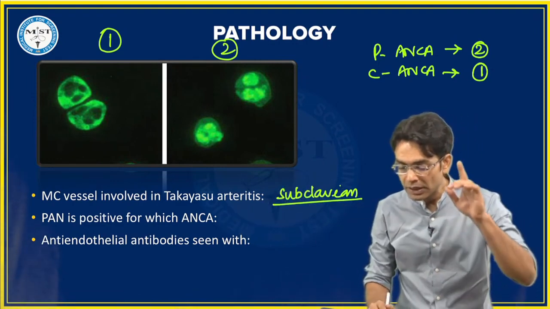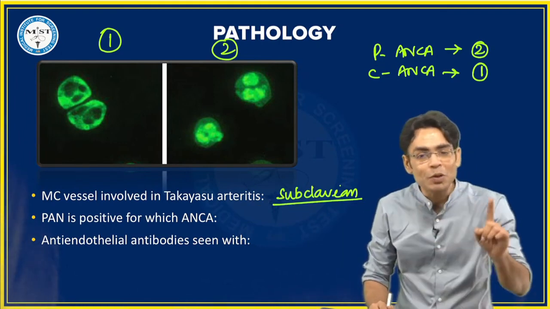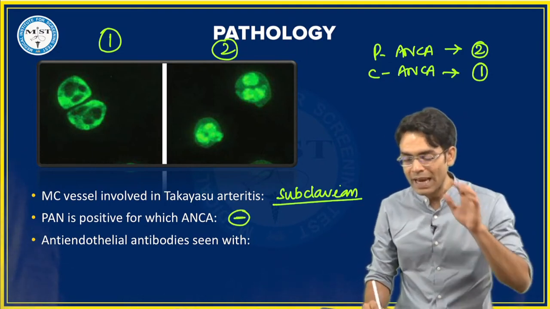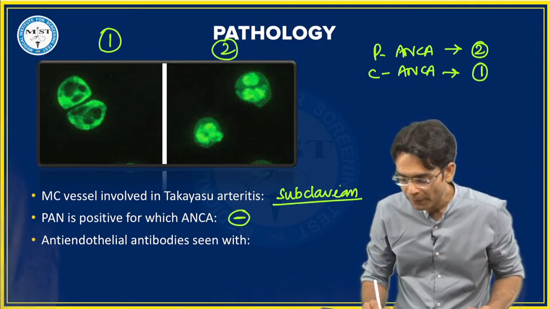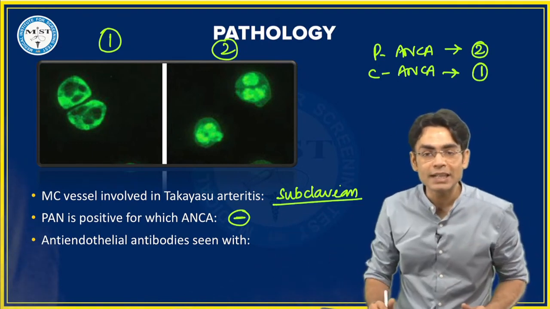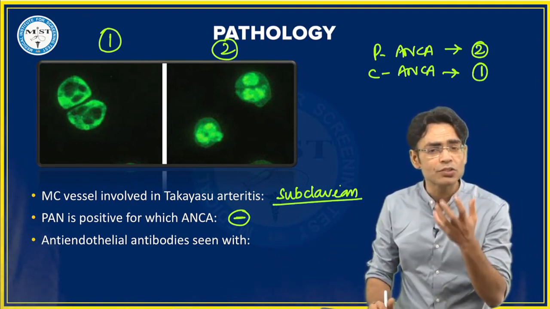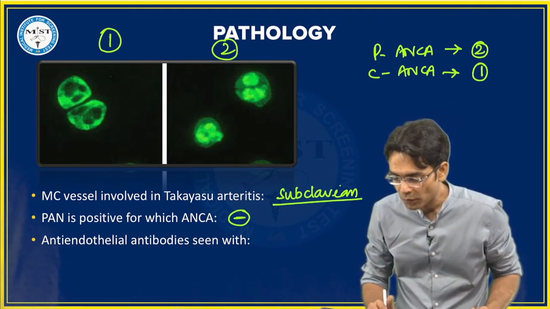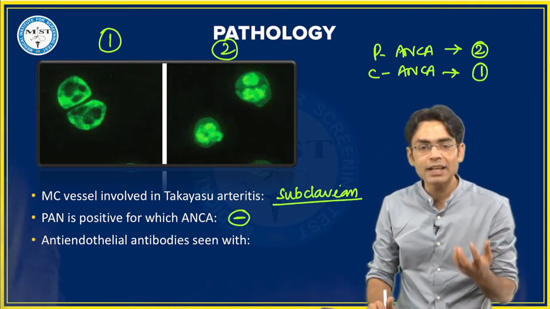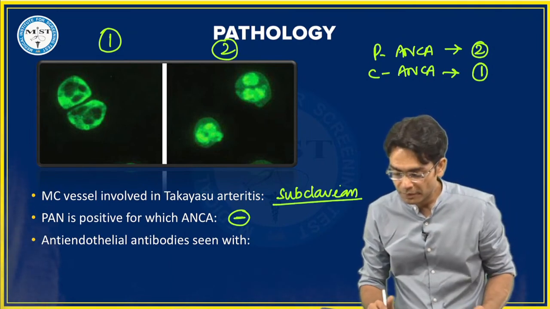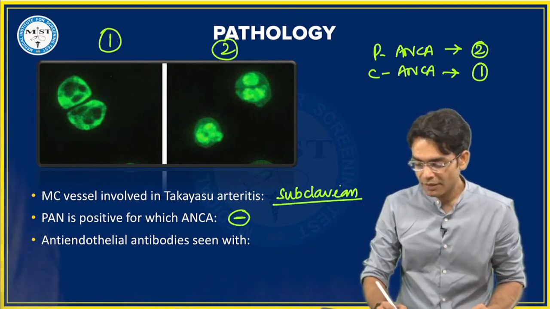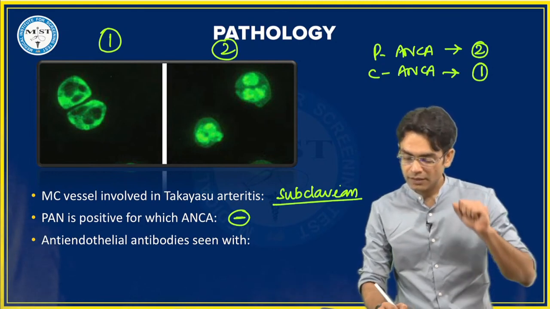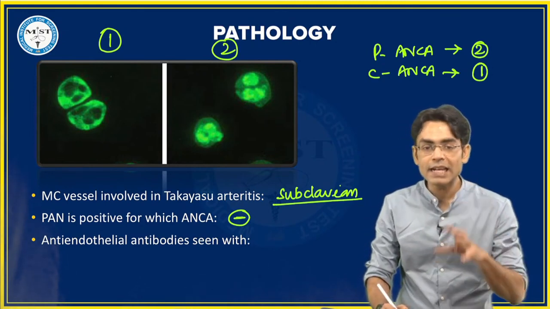PAN: beta, PAN is not positive for any ANCA. It is not positive for any ANCA. PAN doesn't have ANCA. Okay? Then anti-endothelial antibodies. This disease is seen in a child, and we have anti-endothelial antibodies. Tell me, in which disease do you see anti-endothelial antibodies?